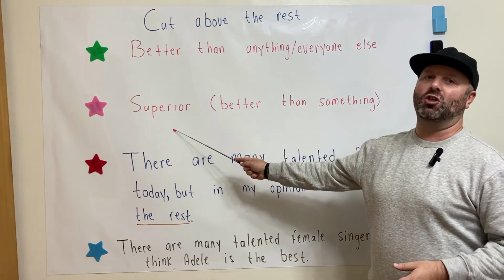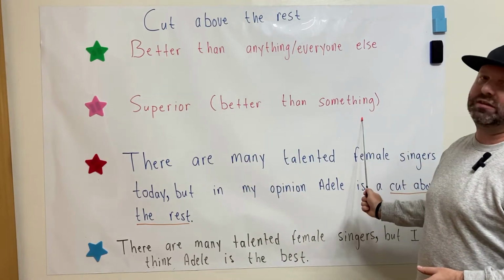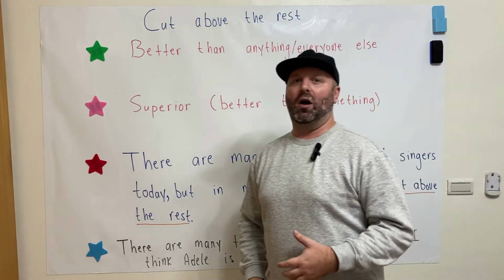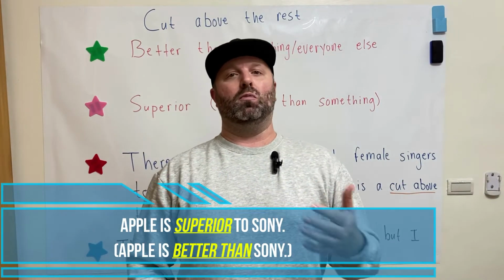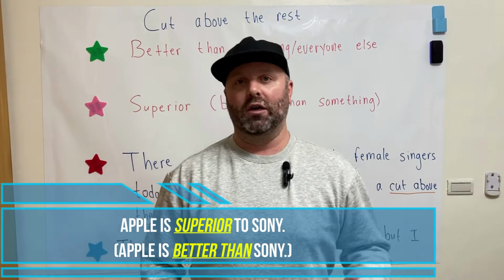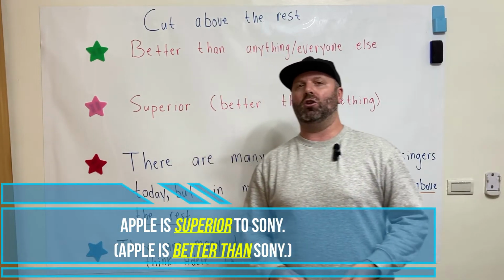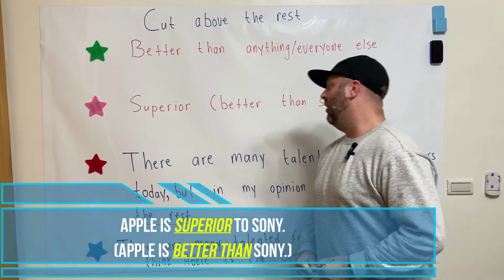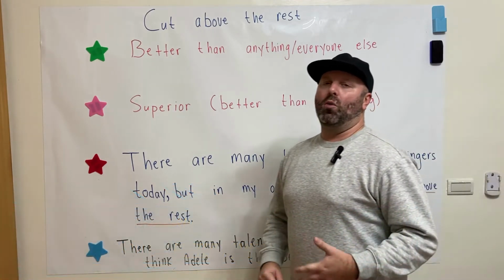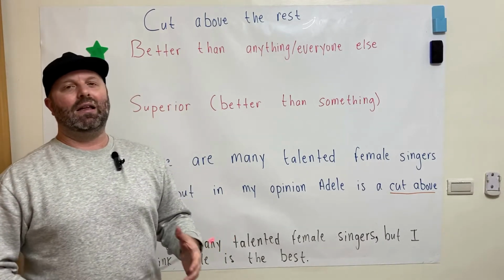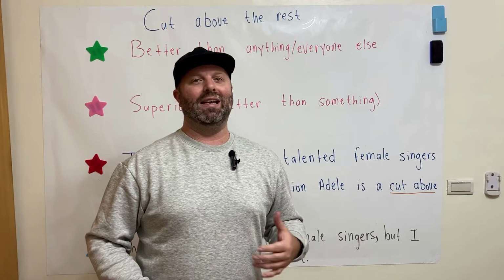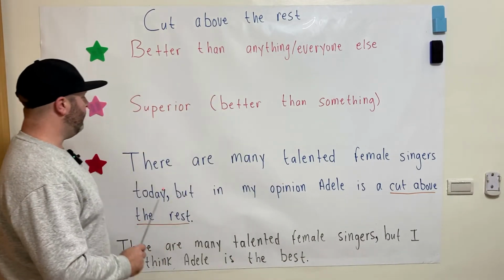Superior is an adjective and it means better than something. So, for example, I could say, I believe Apple is superior to Sony. Okay, so that's an example of how we could use this in a sentence. Okay, now that we know what this expression means, a cut above the rest, let's see how we can actually use it in a sentence here.